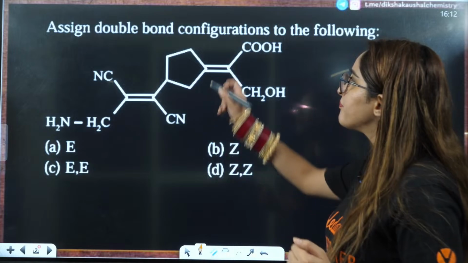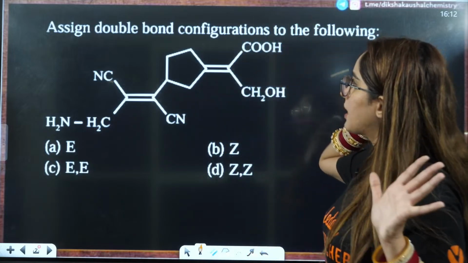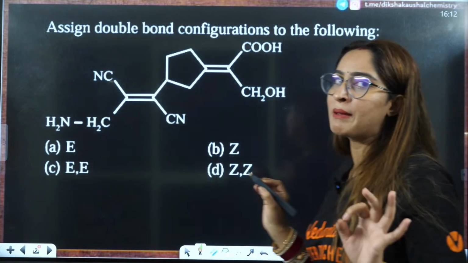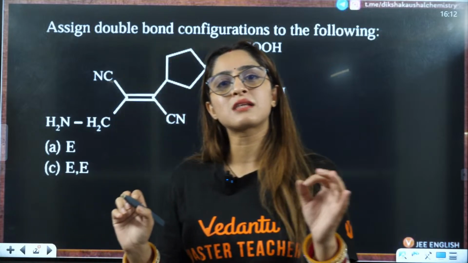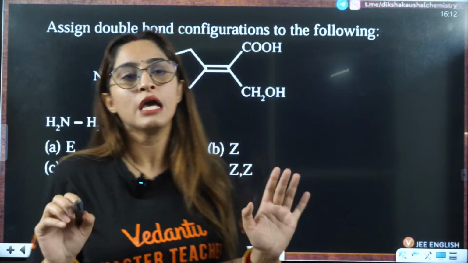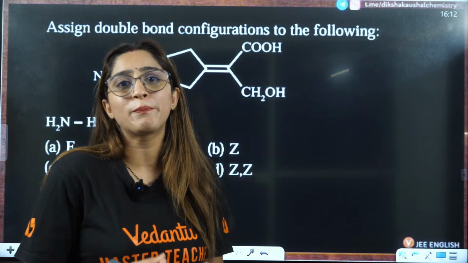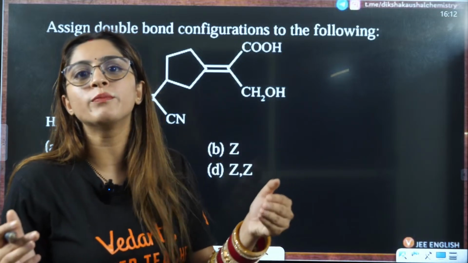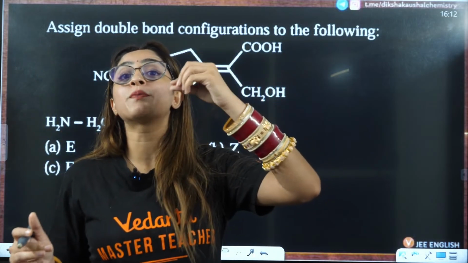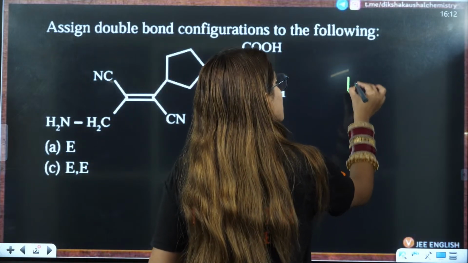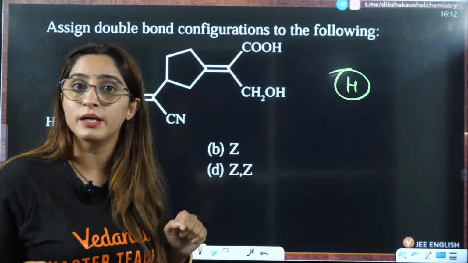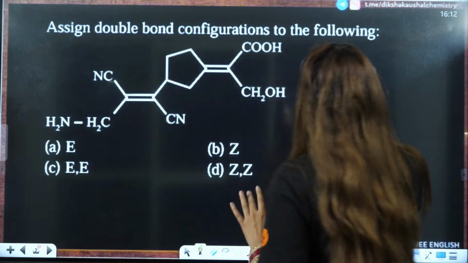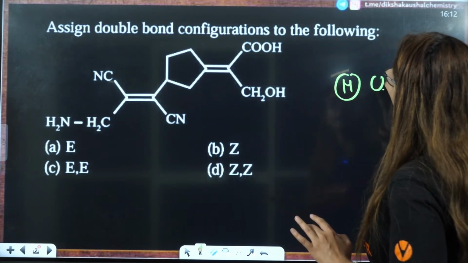Now they have given you some compounds: assign the double bond configuration to the following. Remember, this is according to the CIP rule, that is the Cahn, Ingold and Prelog rule. The CIP rule states that you have to give priority. Let's assume you know nothing about the CIP rule, so you have to know the priority. For example, hydrogen has the lowest atomic number, which is why its priority will be the least. And let's say you have hydrogen, chlorine and fluorine.